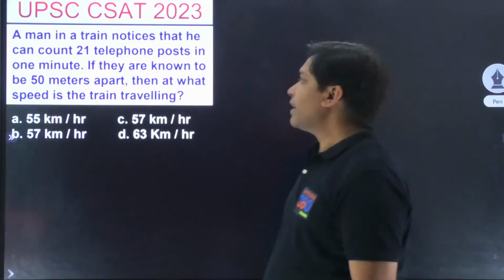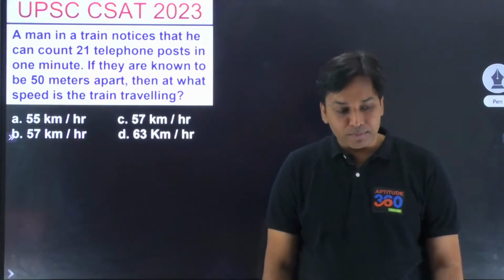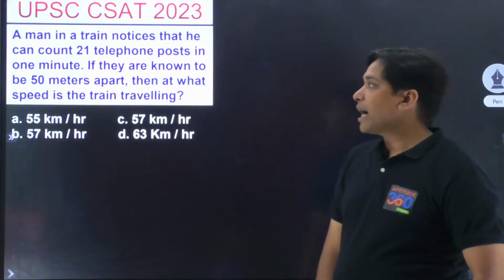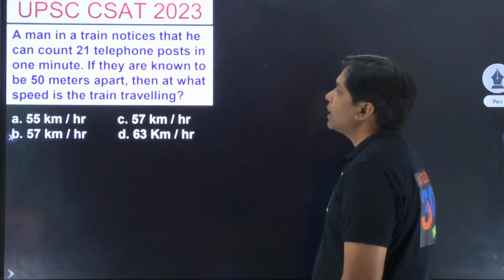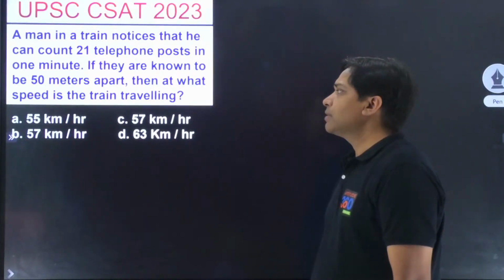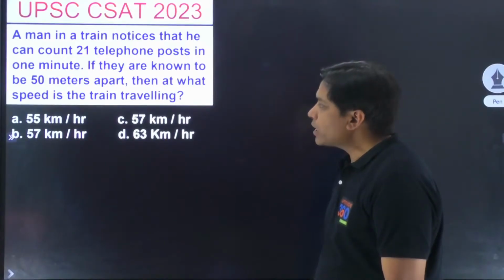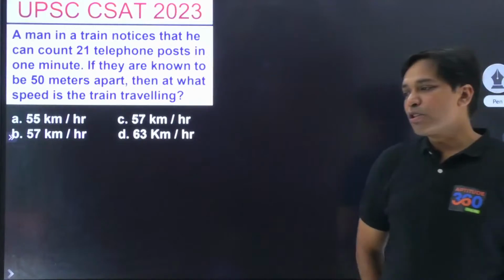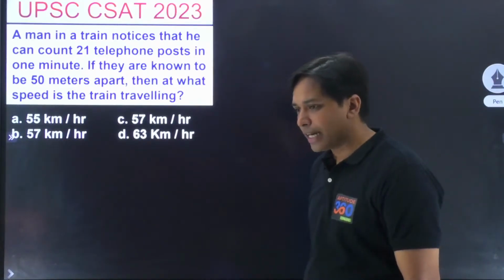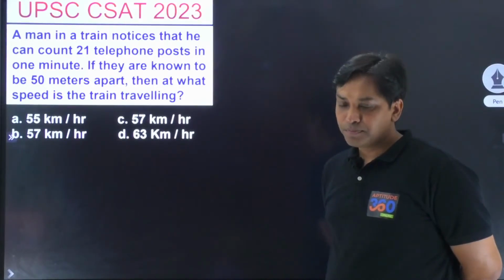Go ahead and try to simplify the, oh, this one is really good. I would like you to solve this problem. What is happening out here? A man in a train notices that he can count 21 telephone posts in 1 minute. If they are known to be 50 meters apart, then at what speed is the train traveling? What should it be? Who understood the previous problem? 3 people solved it. Who else could solve this problem?